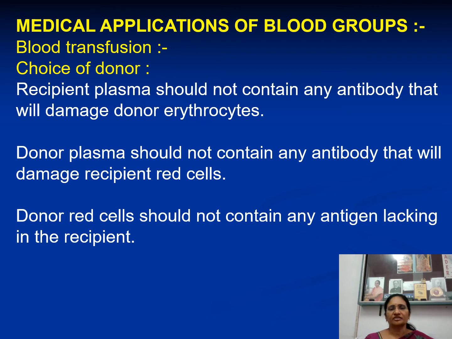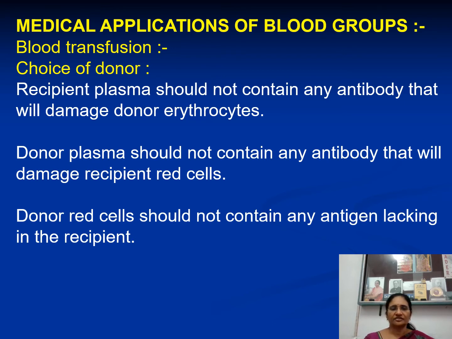Recipient plasma should not contain any antibody that will damage donor erythrocytes. Right? Suppose you are giving A group blood to an individual, that recipient should not contain anti-A antibodies. Recipient plasma should not contain any antibody that will damage donor erythrocytes.